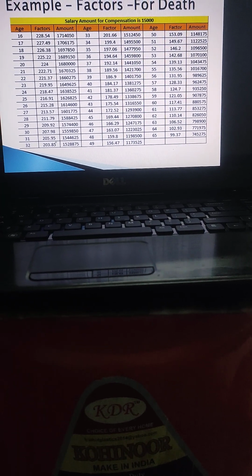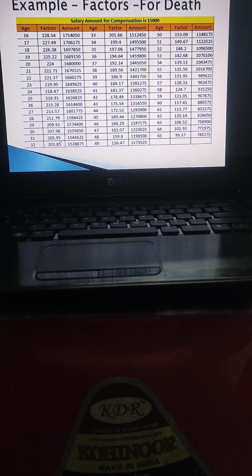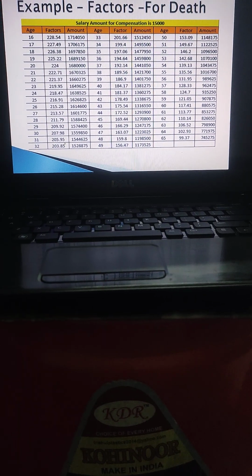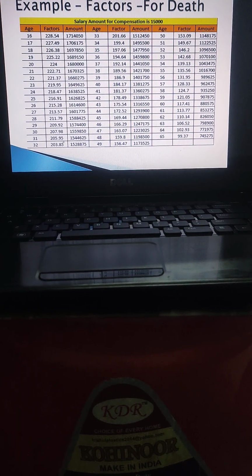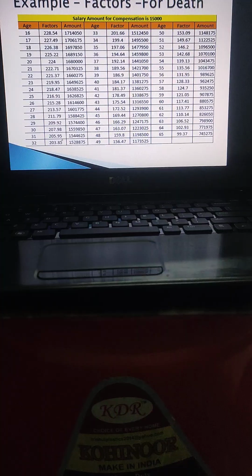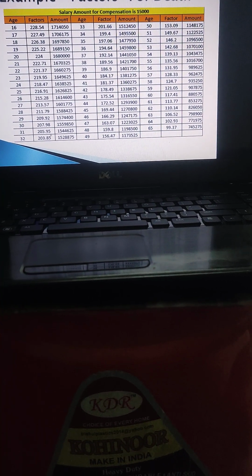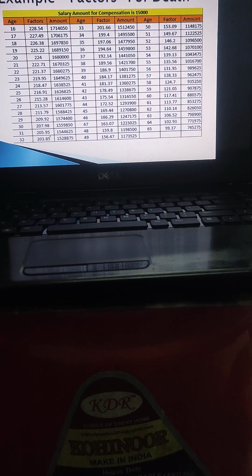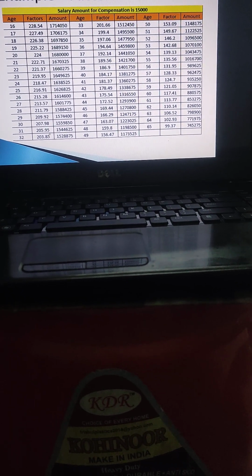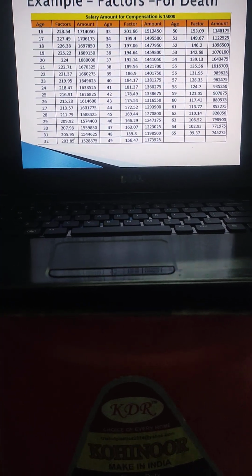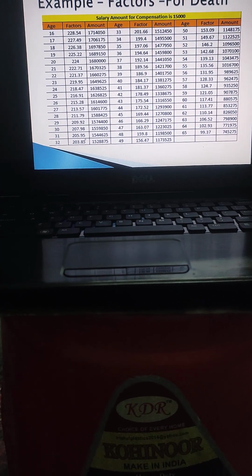Here the compensation amount is given according to age and wages of the worker. Say for example, salary amount for compensation is 15,000 and the worker is 40 years of age. In that case, the relevant factor would be 184.17 and the compensation would be 13,81,275. So that is the way these relevant factor charts are given in the Tariff and Act.